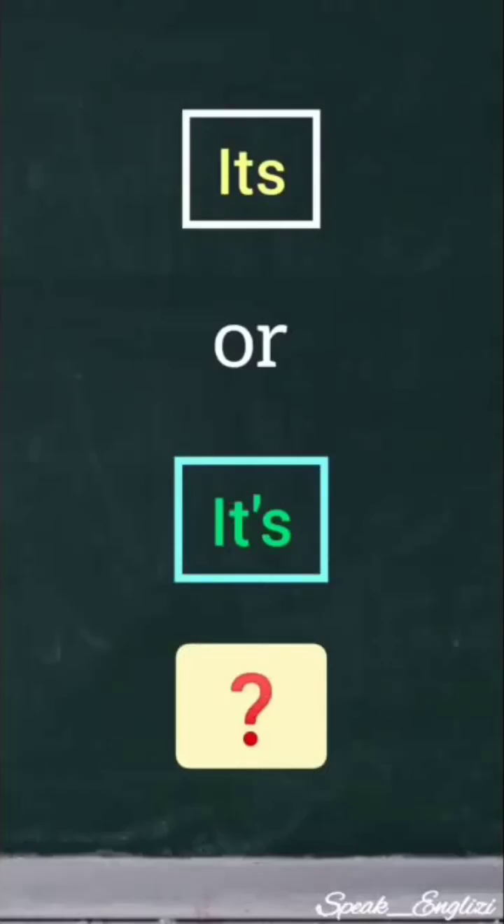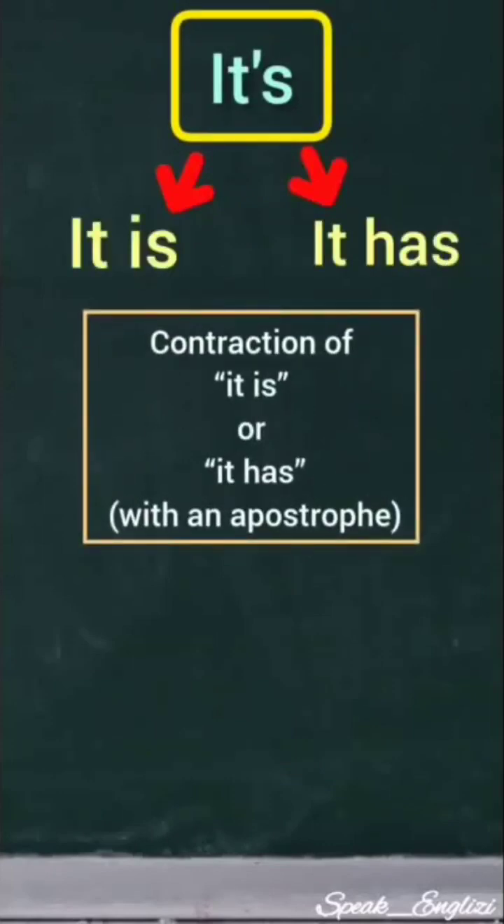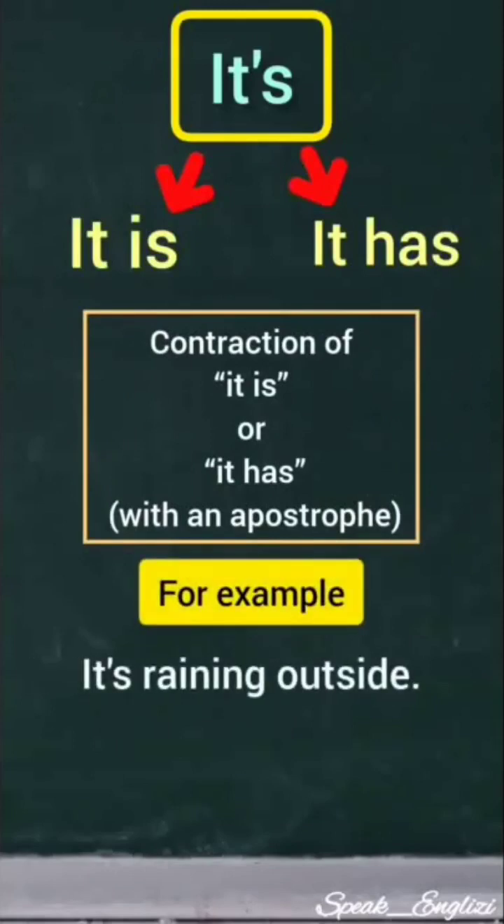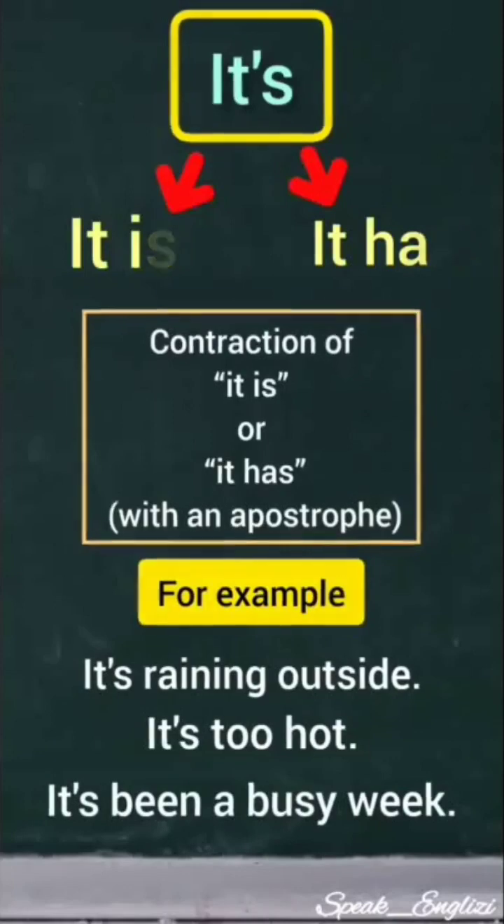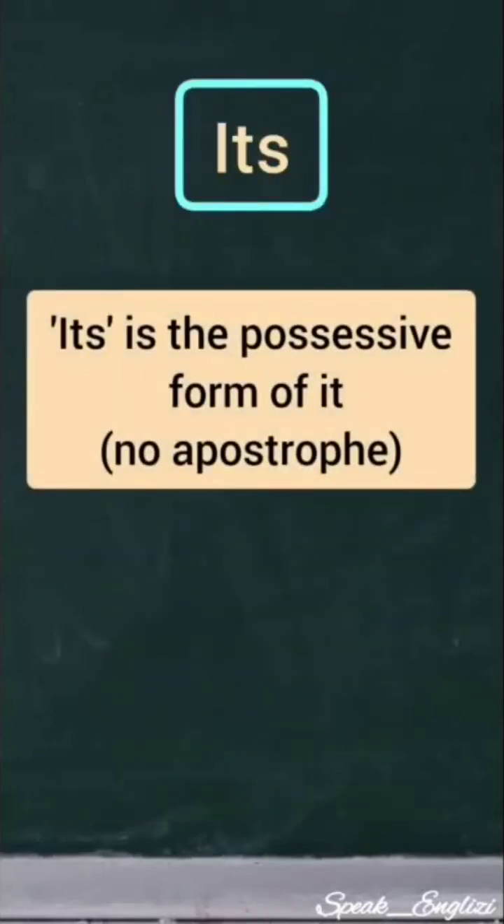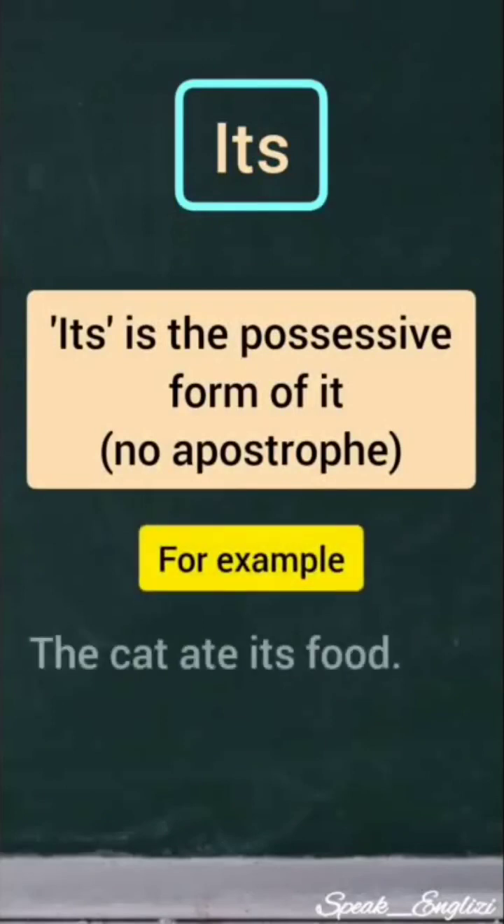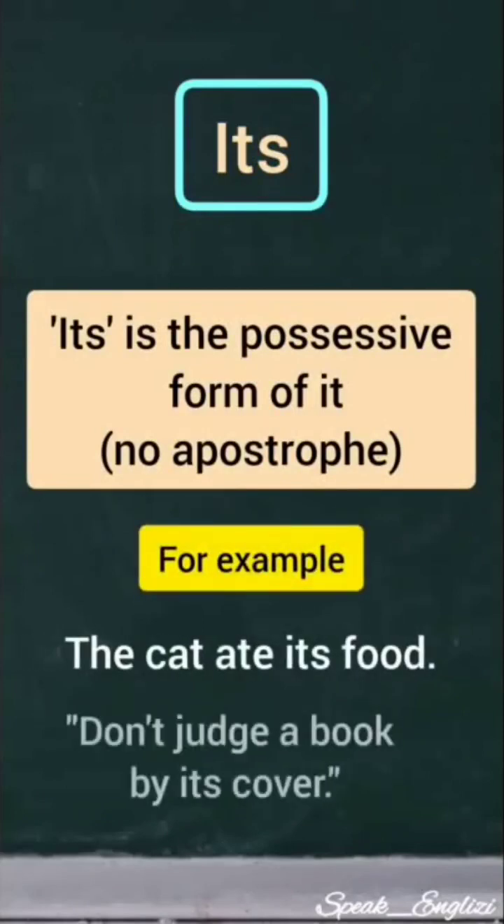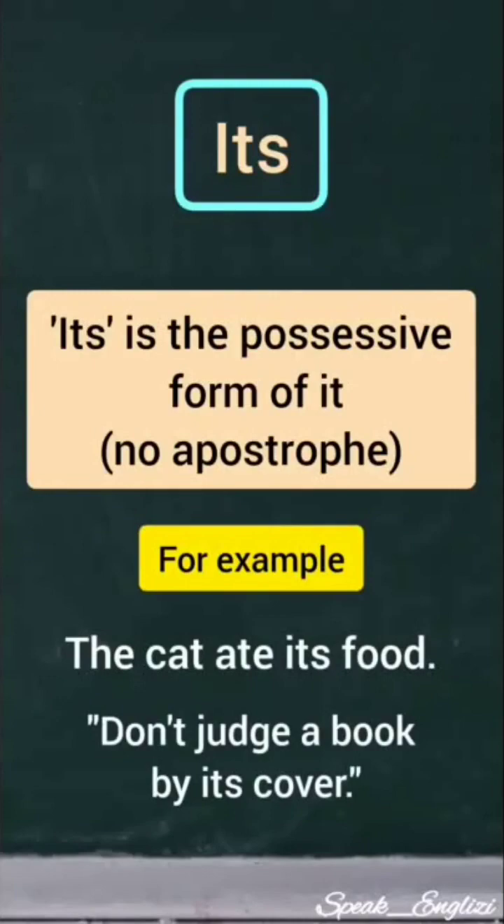It's or its. What's the difference between these two words and how we use each one of them? It's, with apostrophe, is a contraction of it is or it has. For example, it's raining outside. It's too hot. It's been a busy week. Its, no apostrophe, is the possessive form of it. For example, the cat ate its food. Don't judge a book by its cover.